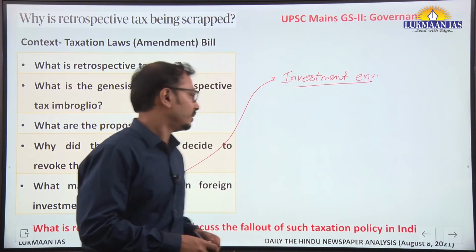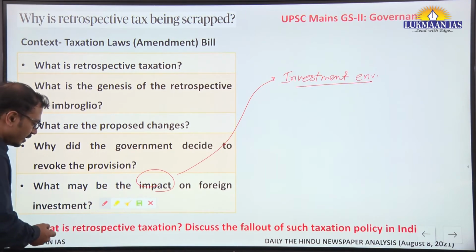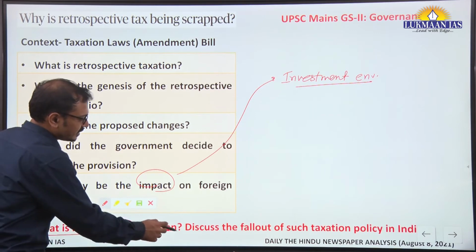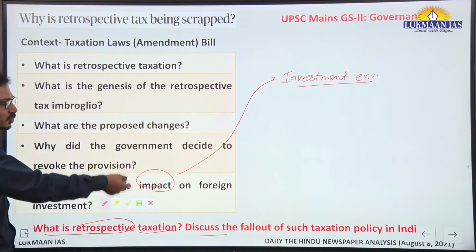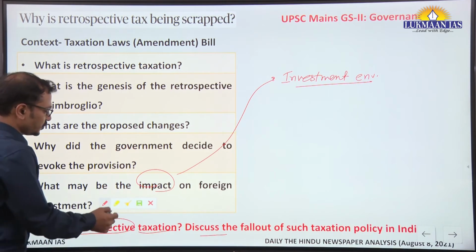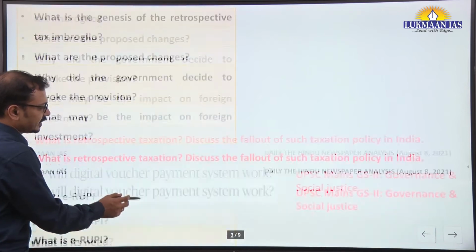Moving on to the next article, but before that, a question: what is retrospective taxation? Discuss the fallout of such a taxation policy in India. So you should discuss all the issues that we just discussed about these two companies and the litigation.